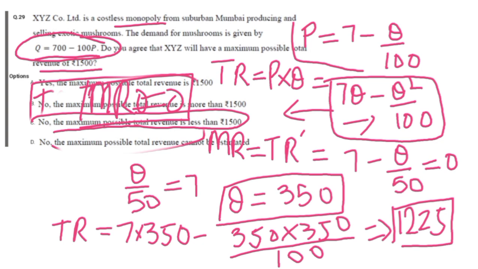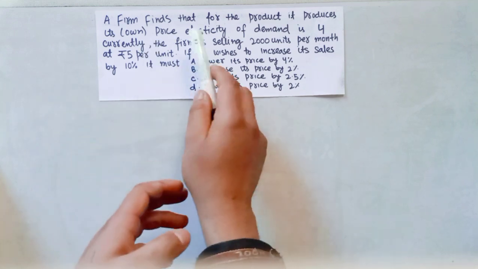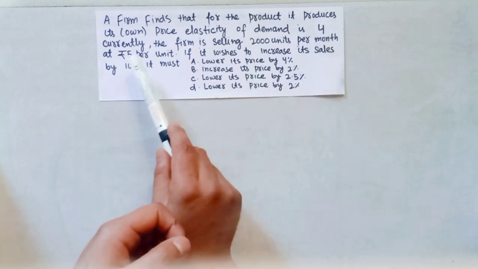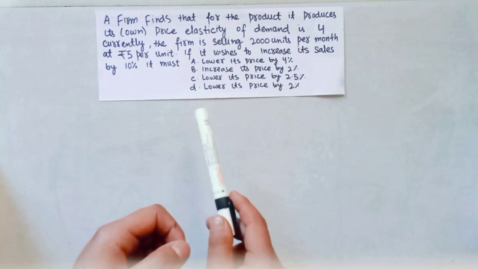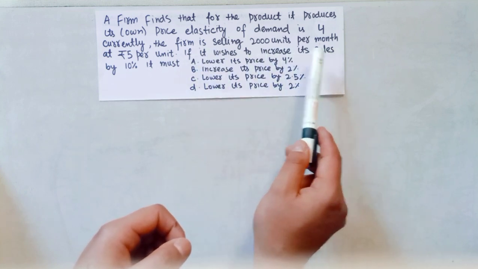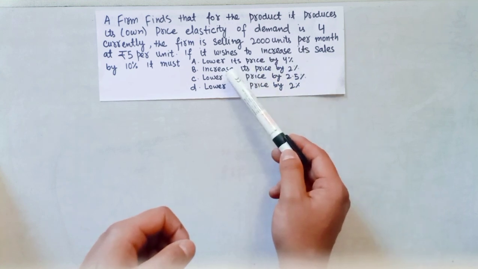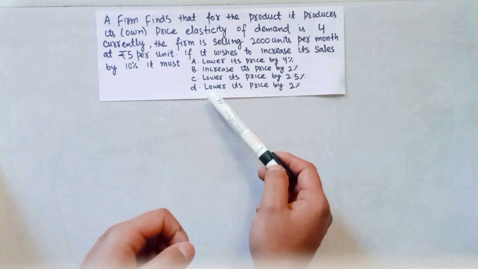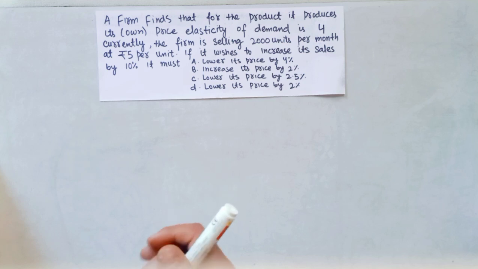Another question that was asked in the GATE economics paper of 2021 is: a firm finds that for the product it produces, its own price elasticity of demand is 4. Currently the firm is selling 2000 units per month at ₹5 per unit. If it wishes to increase its sales by 10%, it must: lower its price by 4%, increase its price by 2%, lower its price by 2.5%, or lower its price by 2%. This is a tricky question, I guess.